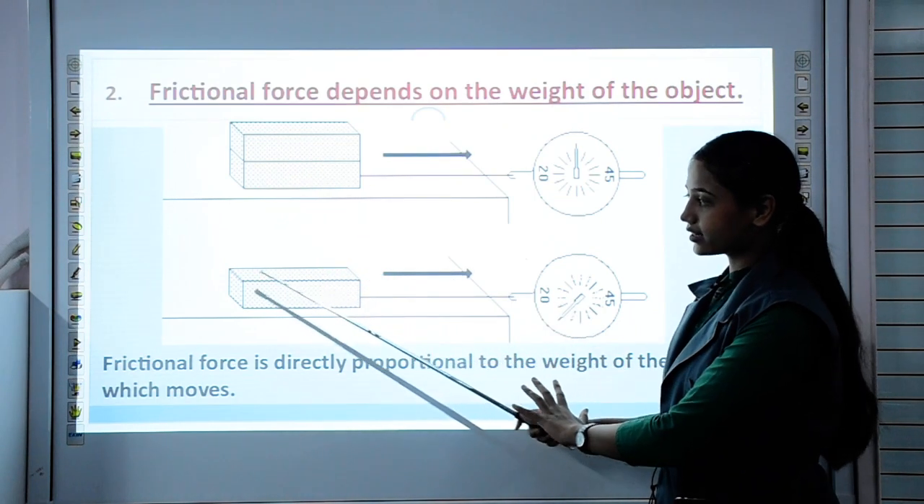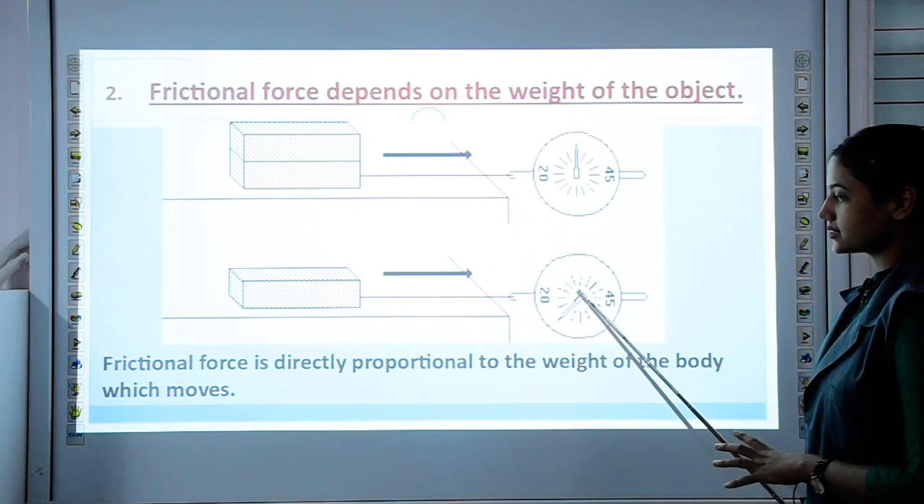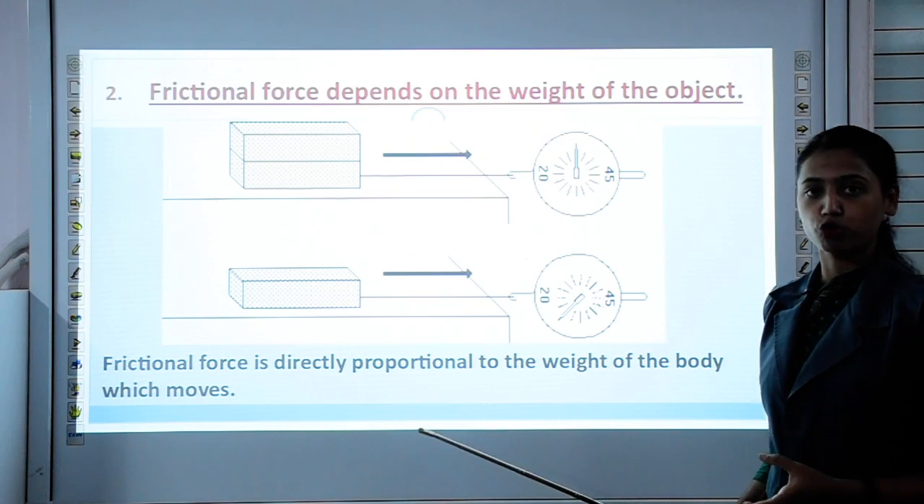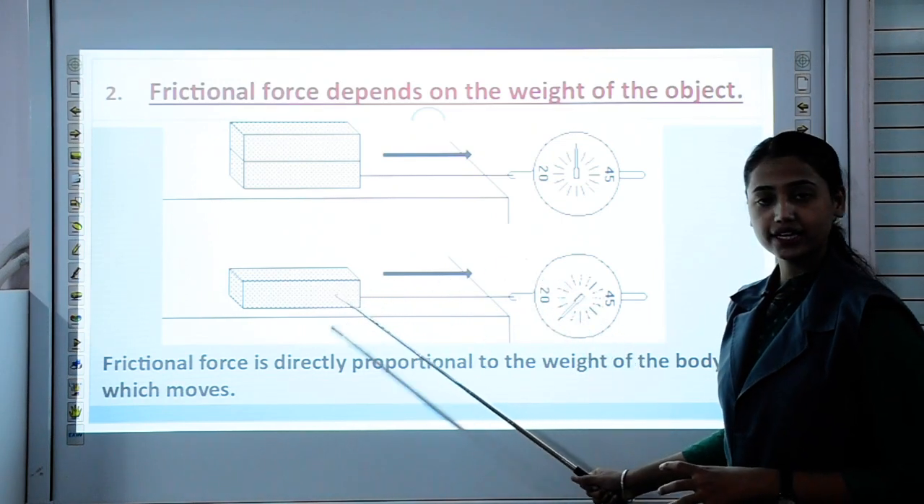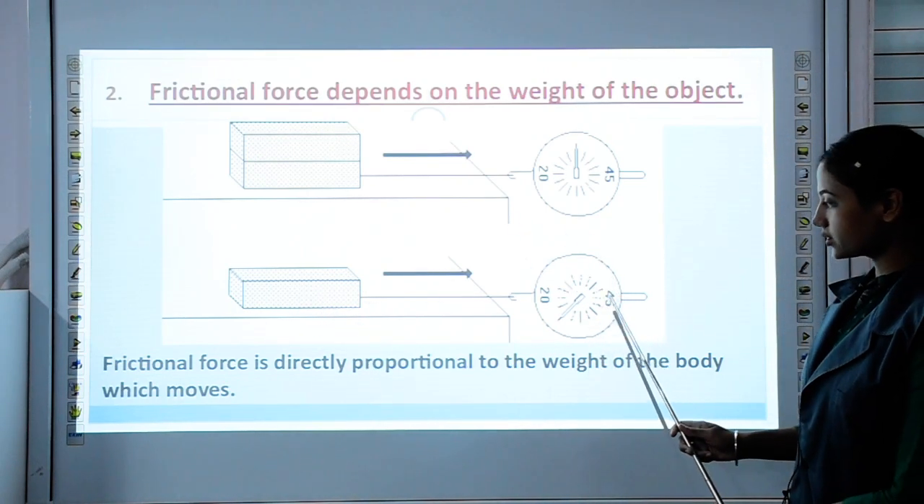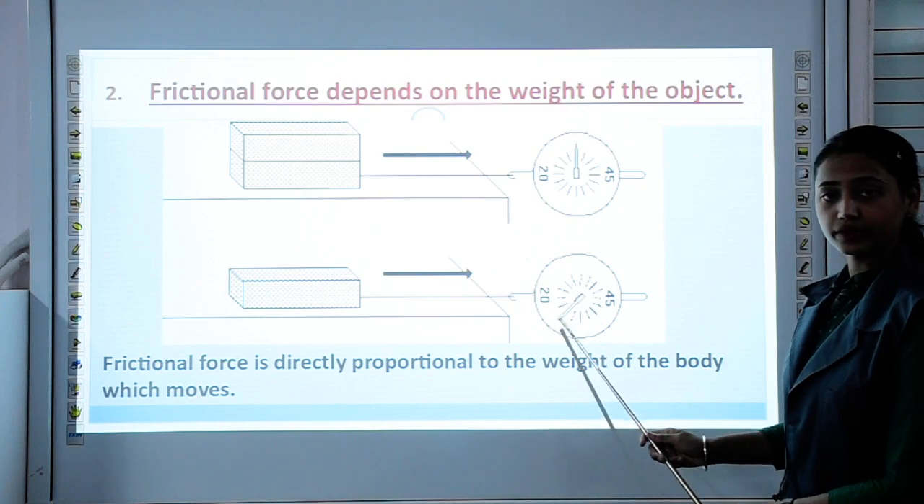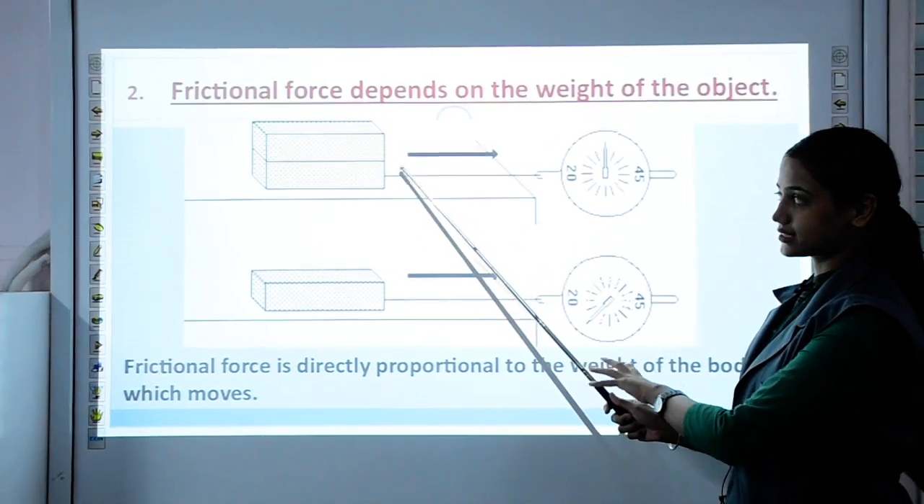We are carrying a simple single box, and this is a spring balance. It is used to measure force. We have attached this spring balance to this box and we are trying to move it. You can note the reading in this case. Okay, just leave it here. Now come to this case.